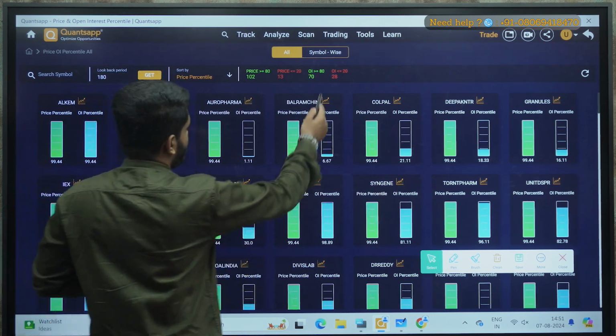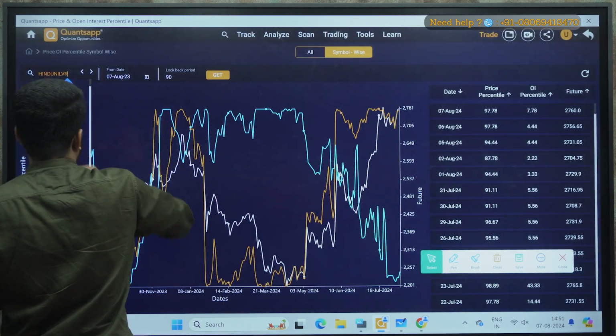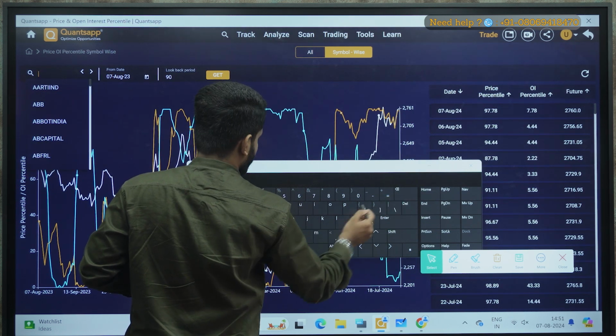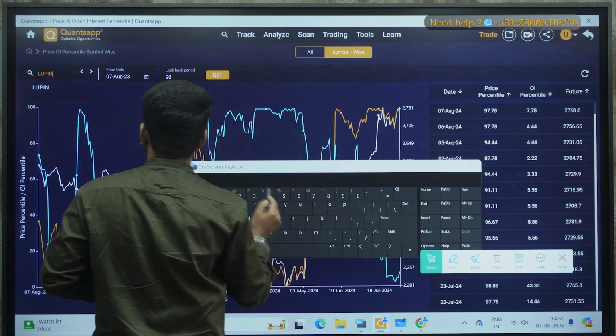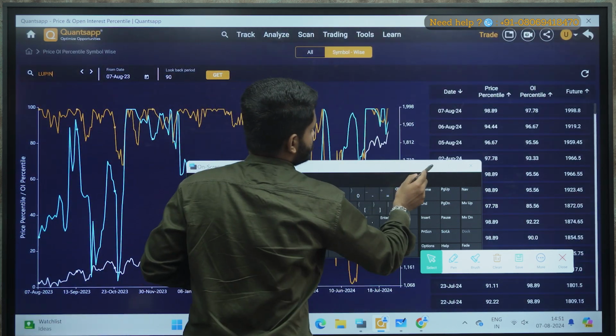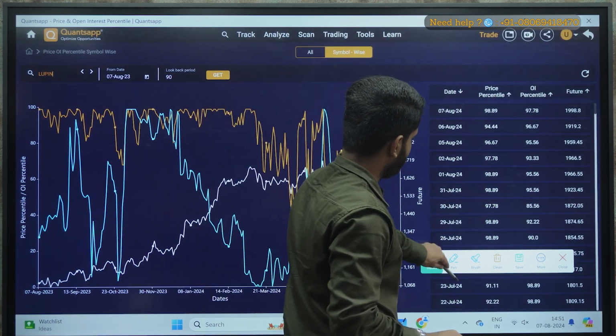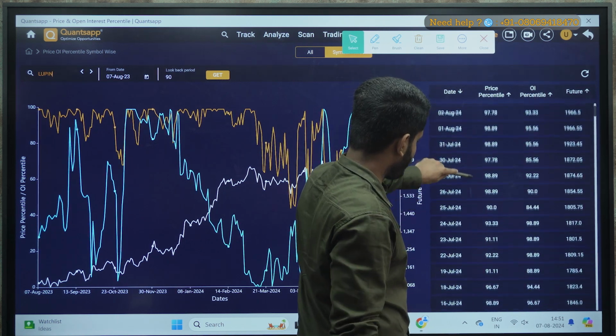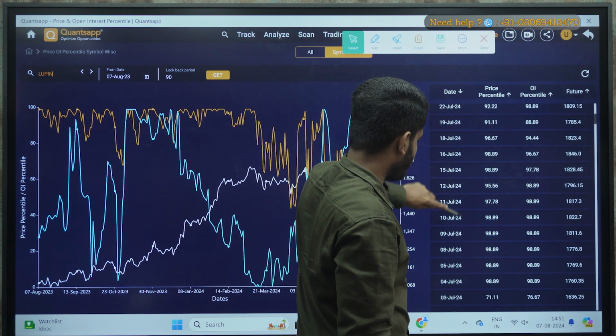Okay, so let me go to symbol wise and let me check Lupin now. I am randomly checking Lupin. You can go and check any stock as per your convenience. So let me plot Lupin. Check when price and OI both cross 90. When was the first time? See the date wise, follow the tabular format, check 90-90.